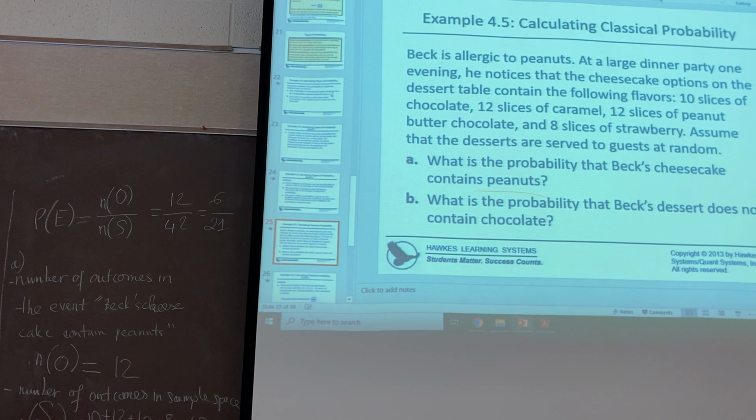22. So how to get the 22? No, 32. How to get this? Because it says, what's the probability that baked dessert does not contain chocolate and 10 pieces that contain chocolate? Okay, exactly. Oh wait, so it's 24 actually because it says peanut butter chocolate. So it's okay. Somebody else can answer because I didn't see the same. Okay. Any question? Any? Okay.